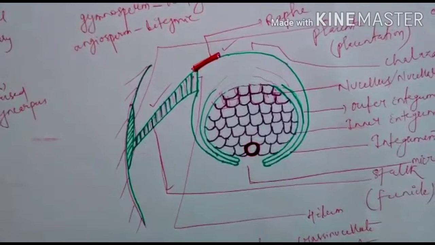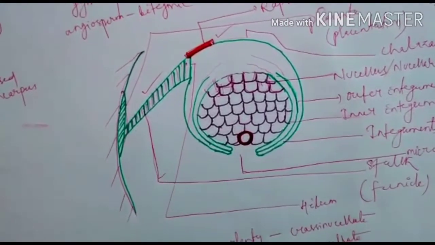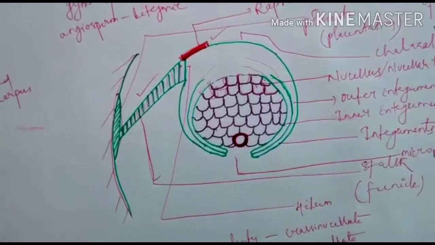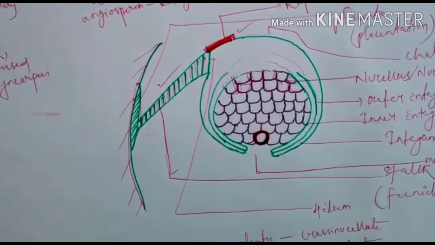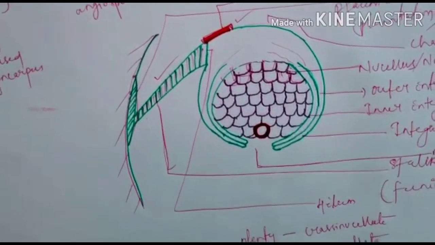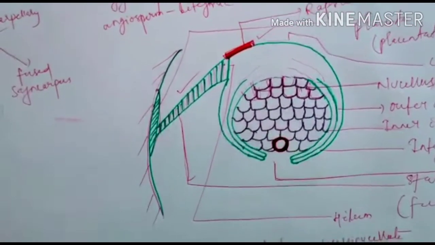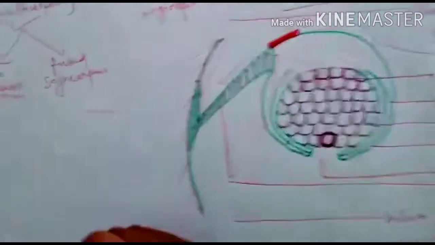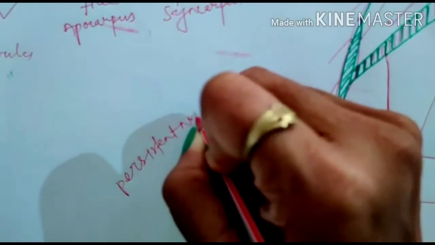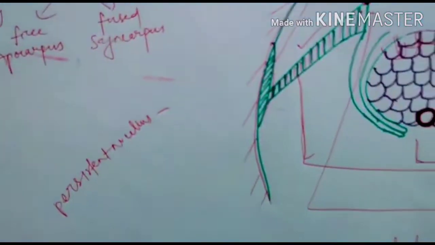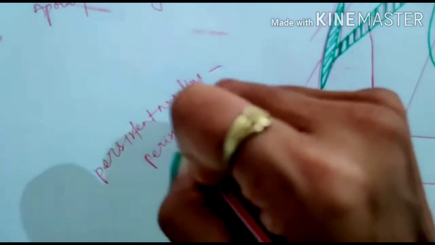Normally, the nucellus is completely lost or absorbed during the development of embryo. But sometimes after the seed is formed, the nucellus still remains. Such type of seed which has persistent nucellus is known as perispermic seed.